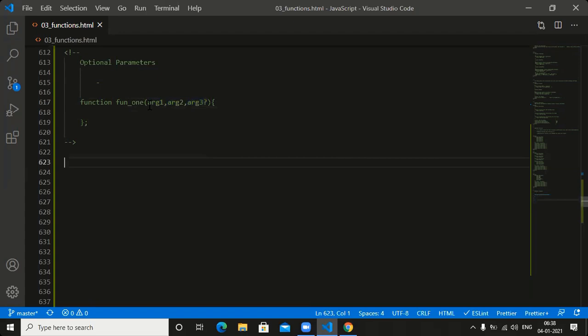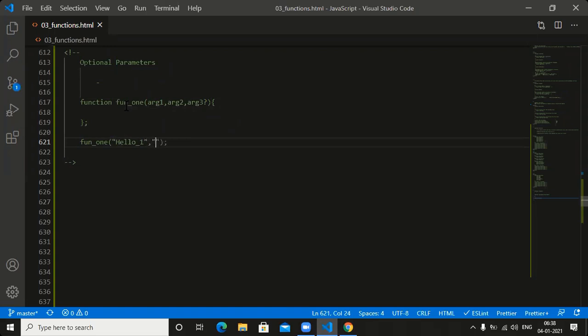Are these 3 arguments mandatory? No. So argument 3 is optional. If you want to supply it, supply it. If you don't want to supply, no need to supply it. Simple example. How to call the function 1? Function 1 of, say this one. Hello 1 stored into where?